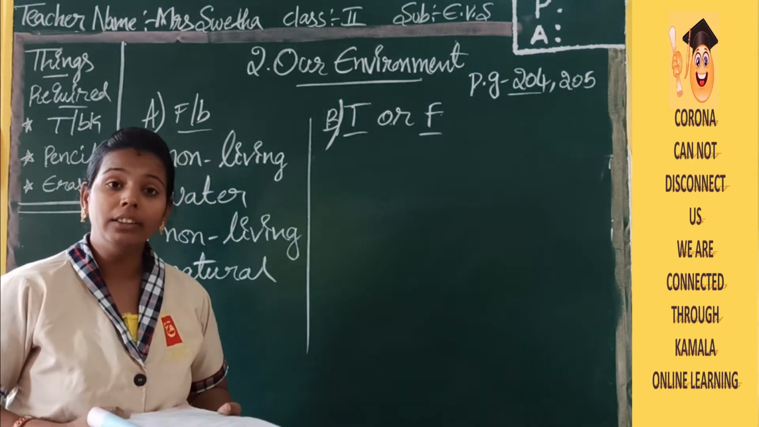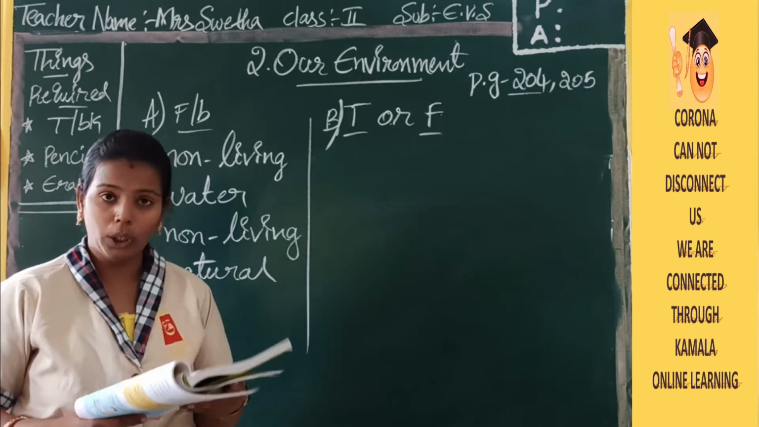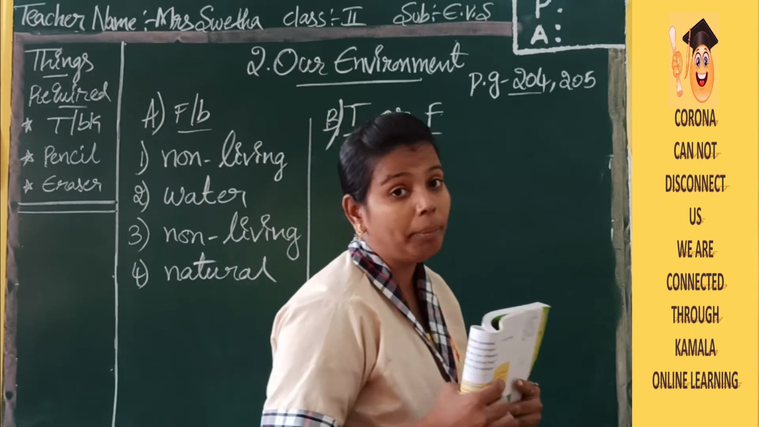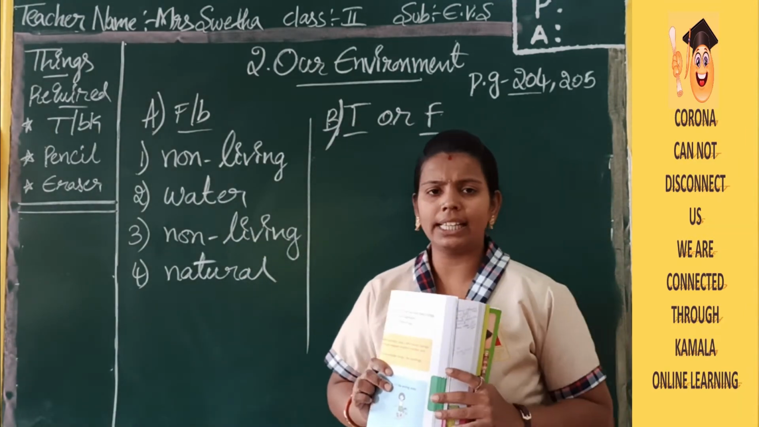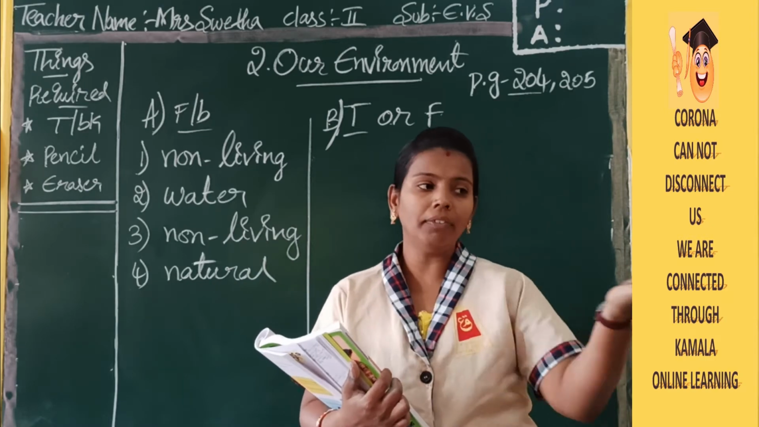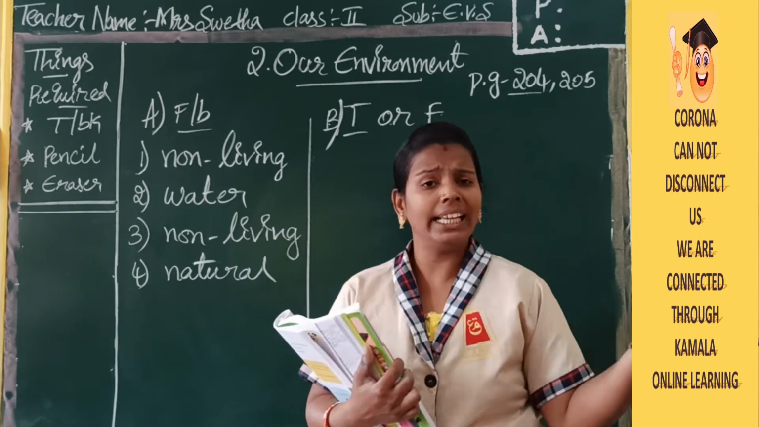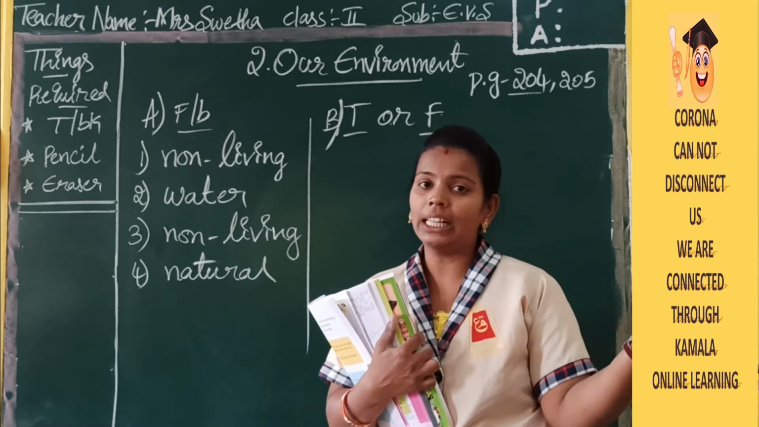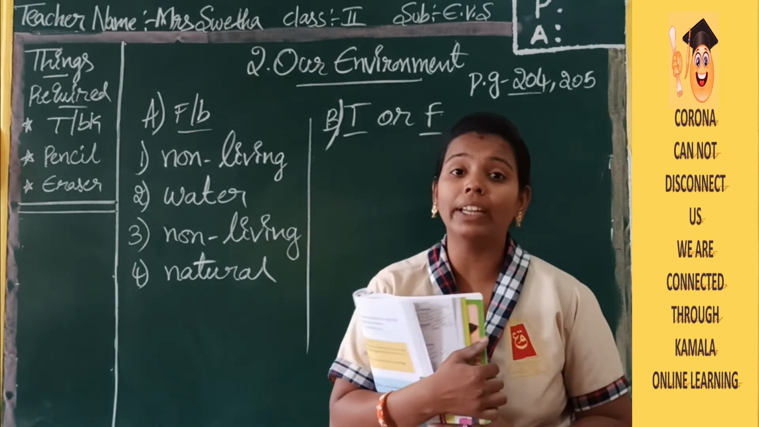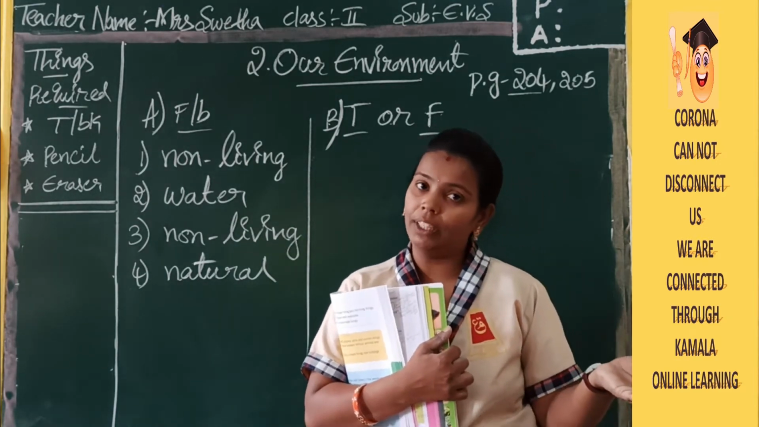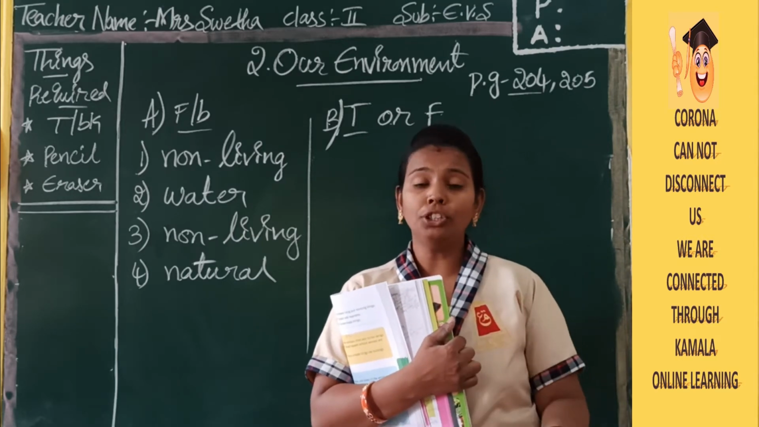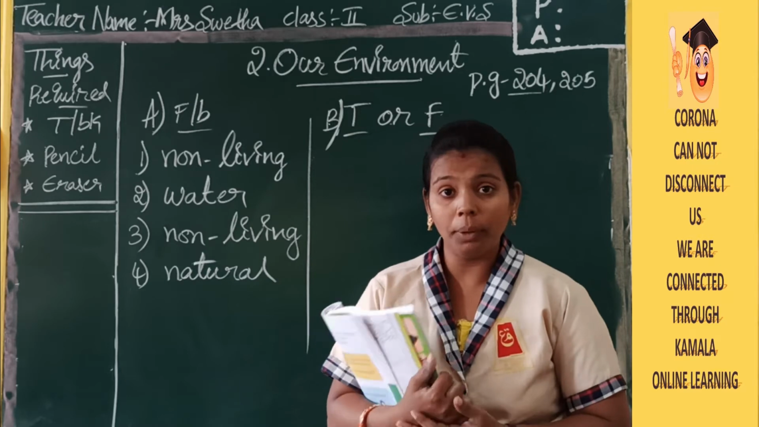Here the first one: the word that we see around us is our environment. Is it correct or not? Whatever we have around us, can we say it is our environment or anything else? Yes, whatever we have around us, it is our environment. Whether it is a living thing, non-living thing, natural thing, or human-made thing, we should say it is our environment.